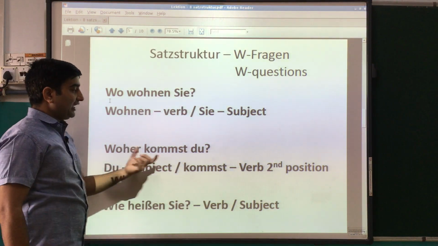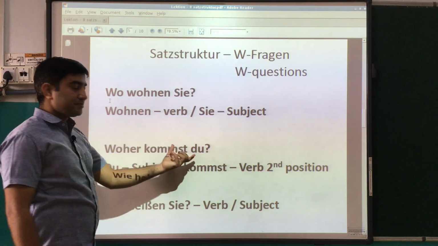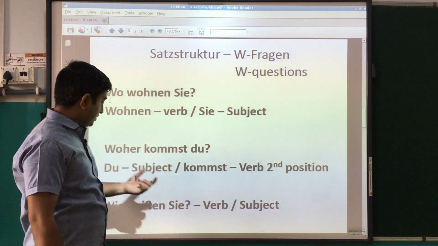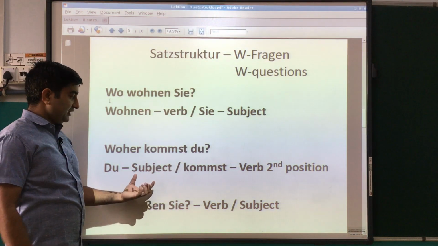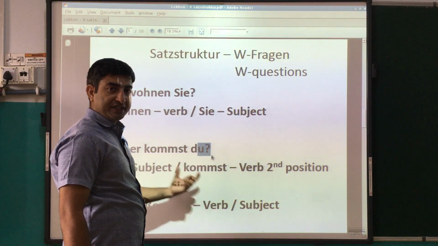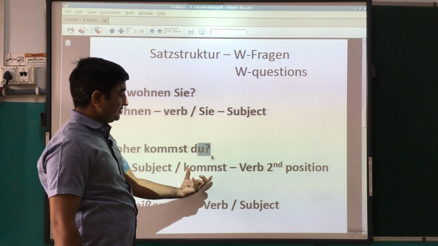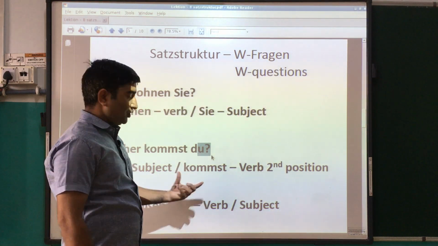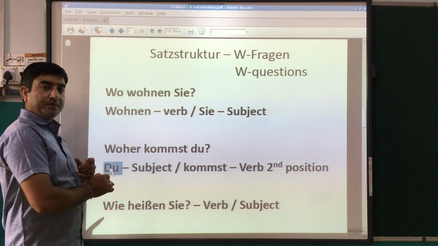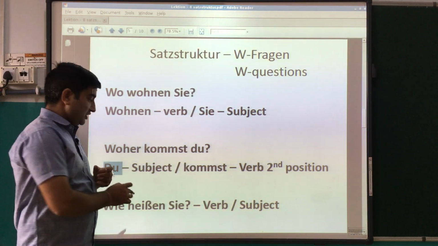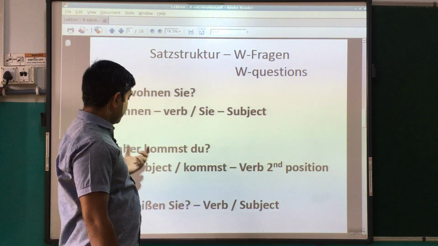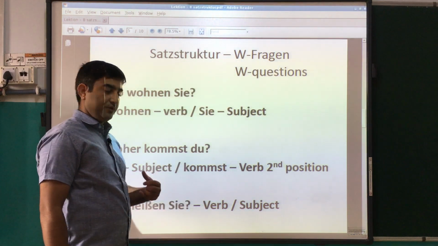Next we have: Woher kommst du. Woher kommst du means where did you come from, or where are you from. Du is the subject here and kommst is the verb. The infinitive form of the verb is kommen. This verb is conjugated according to the personal pronoun or subject, so du के साथ में kommst. Du kommst. So woher kommst du, where do you come from.